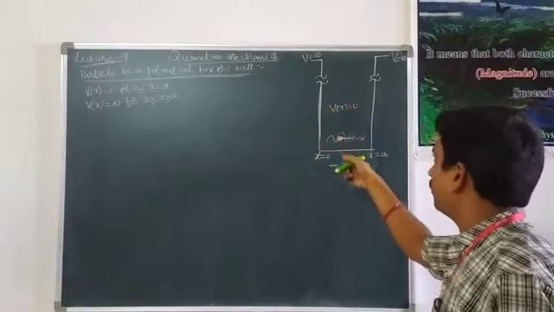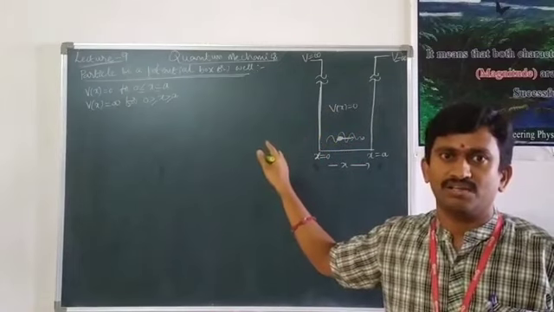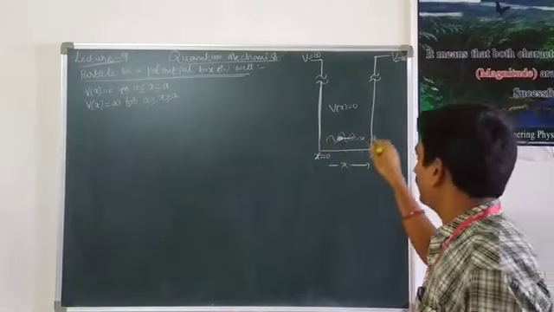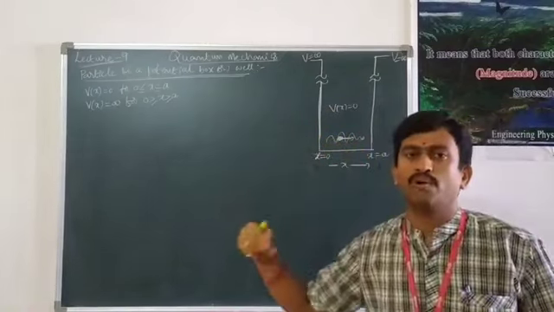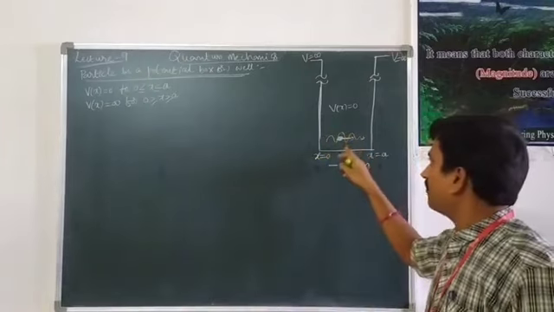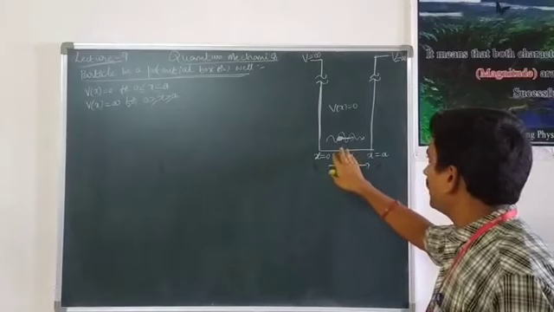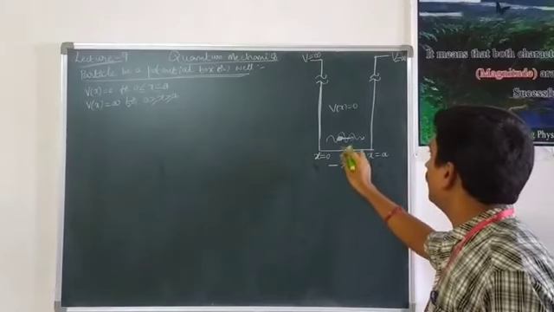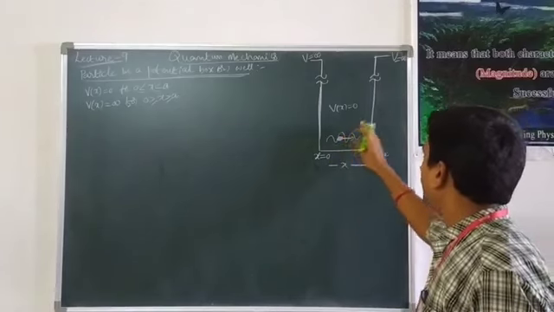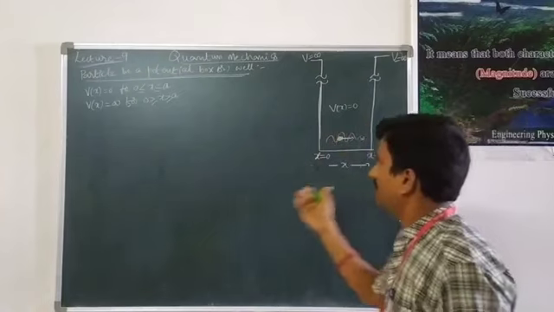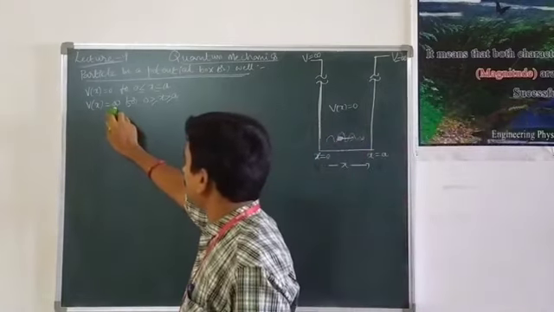As the particle is moving inside the box, it is continuously associated with a wave. That wave is nothing but a matter wave. Now we are going to find the wave function for that particular matter wave. If the particle is beyond these walls, the potential energy V of x is infinite.